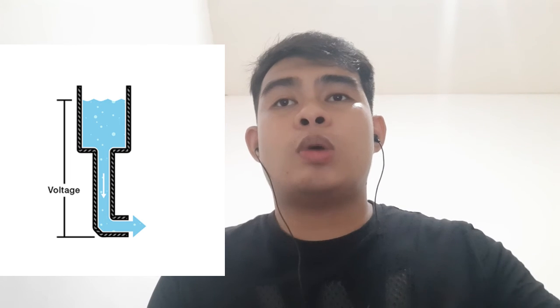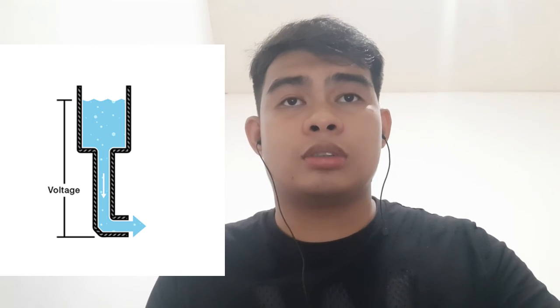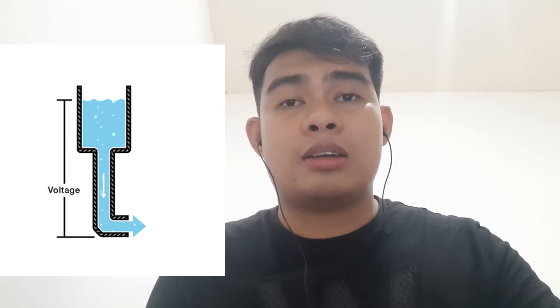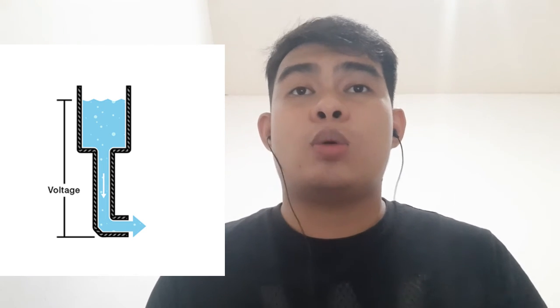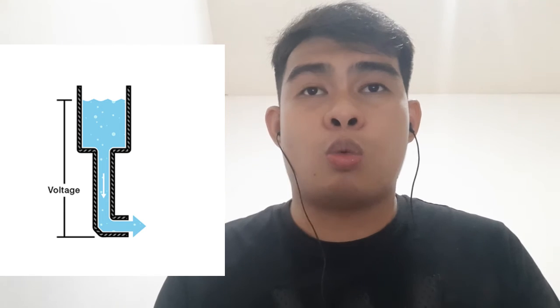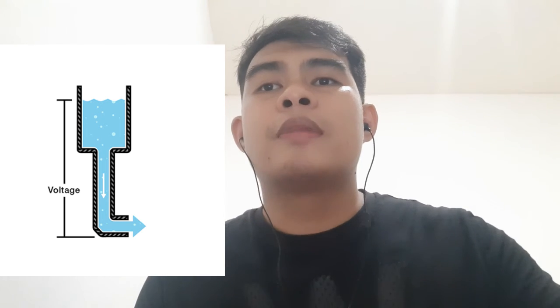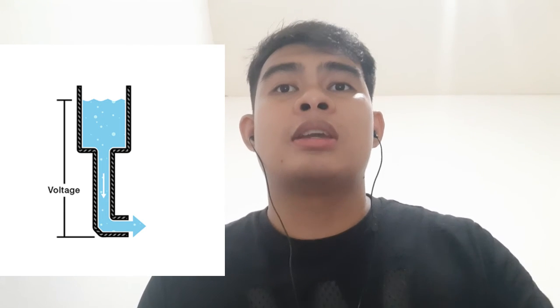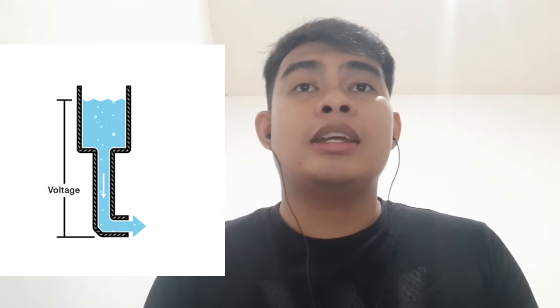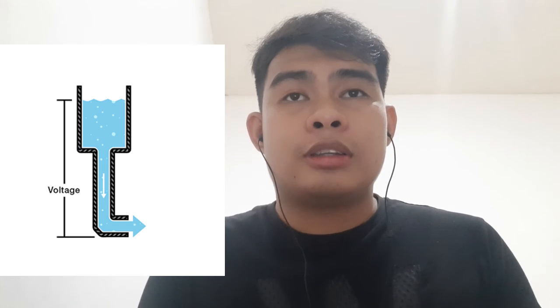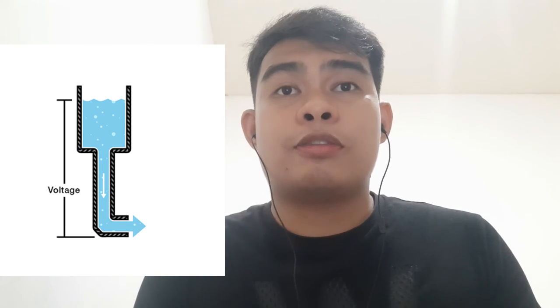Now let's consider a water tank of a certain height above ground. At the bottom of this tank, there is a hose. As you can see there in the illustration, you have a water tank filled with water. Now, the pressure at the end of the hose can represent voltage. As you can see, the water is flowing down.